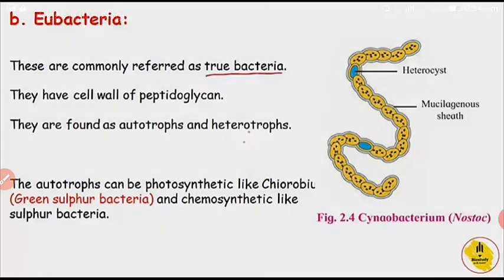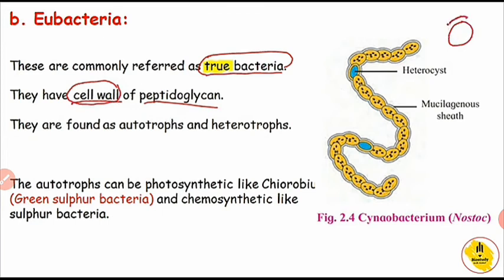Another type is eubacteria. Eubacteria are commonly called true bacteria. So this is the most important point: the bacteria called true bacteria, that is the eubacteria, have a cell wall of peptidoglycan. You know that peptidoglycan is a polymer of sugar and amino acid components. So their cell wall is made up of peptidoglycan molecules, consisting of sugar and amino acid.